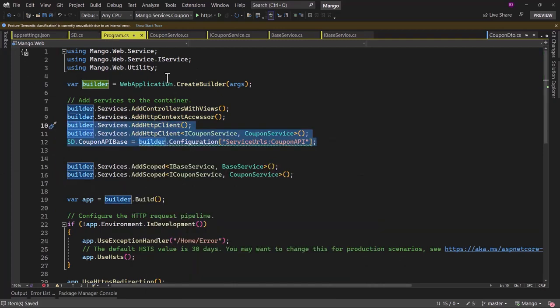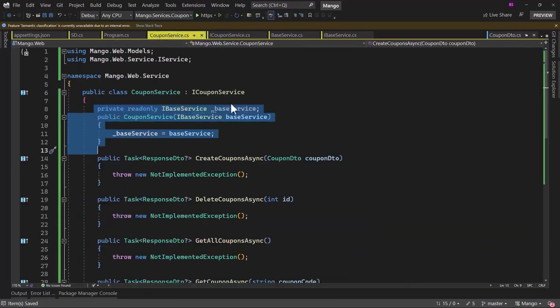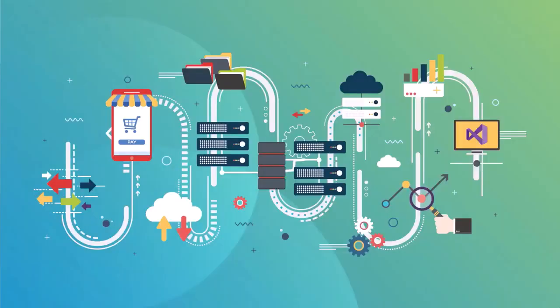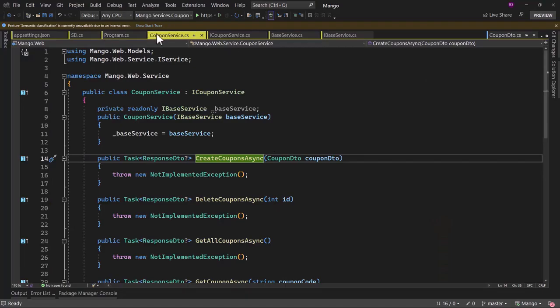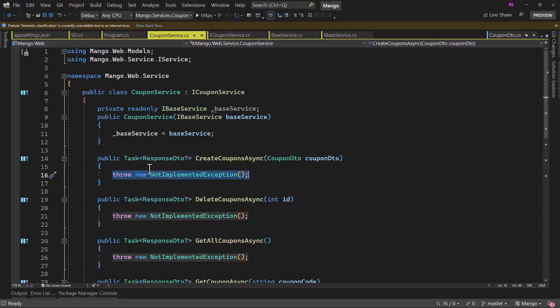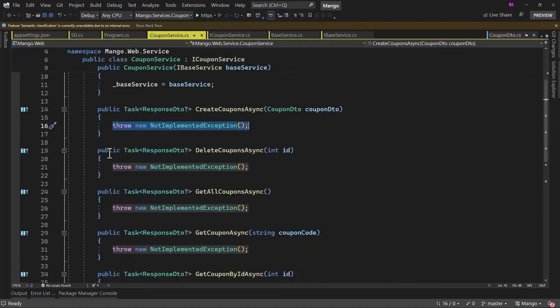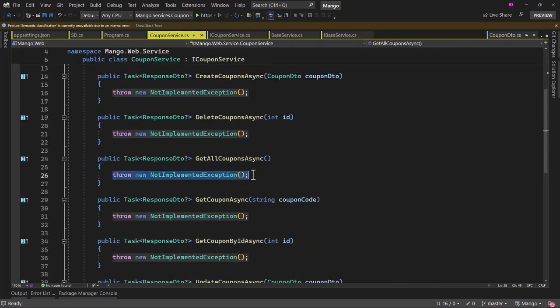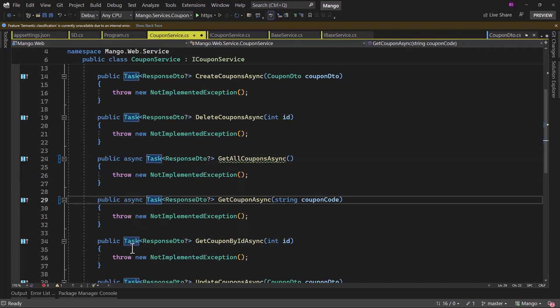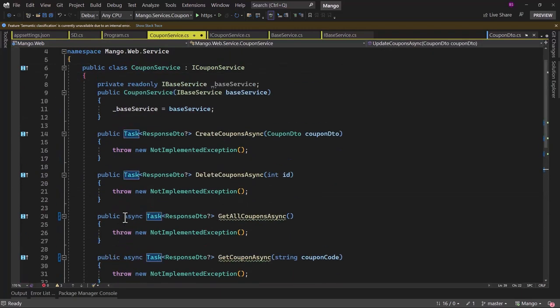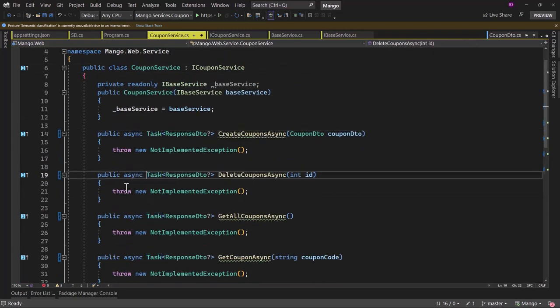With all of that configured, what we have to do next is implement our coupon service. First method that we have here is CreateCoupon, but let me start simple. We have the GetAllCoupons right here. For all of the methods here, we need the async keyword. Let me add that before we proceed further.